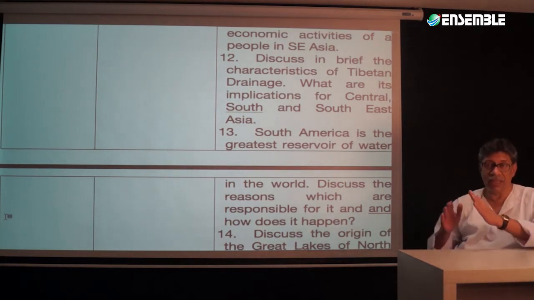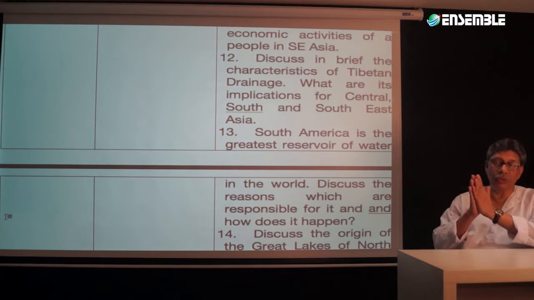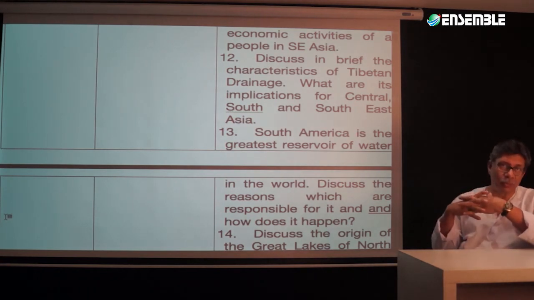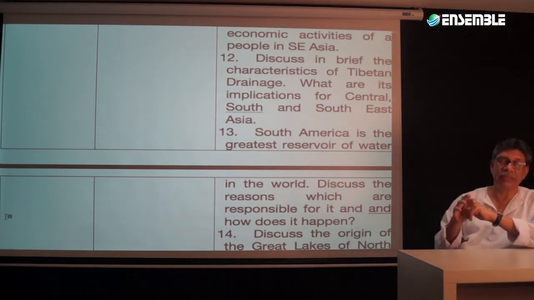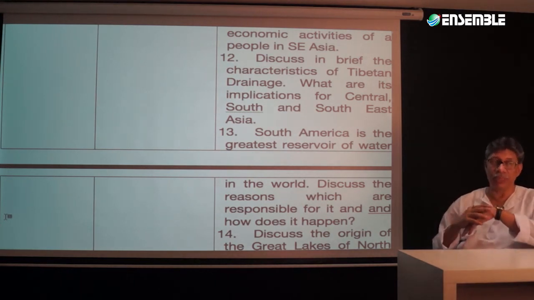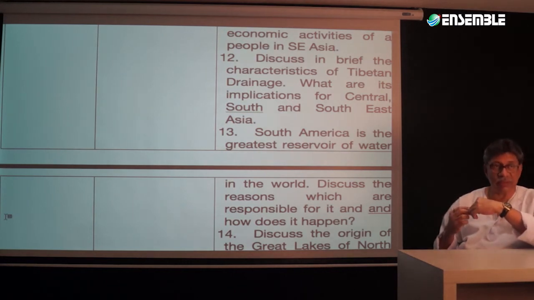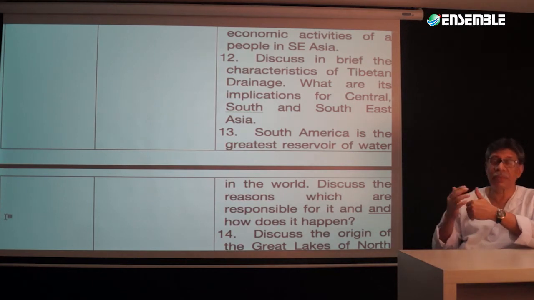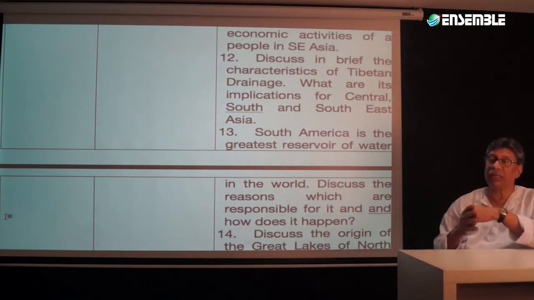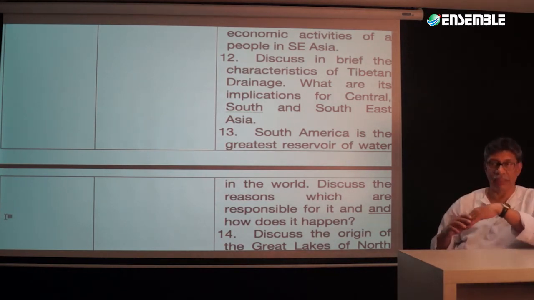Now that means we are talking about drainage and to what extent this can play a role in the geopolitics of the whole world. That is going to be significant. The 13th is going to be associated with the fact that South America is the greatest reservoir of water in the world, and discuss the regions which are responsible for it and how it happens.